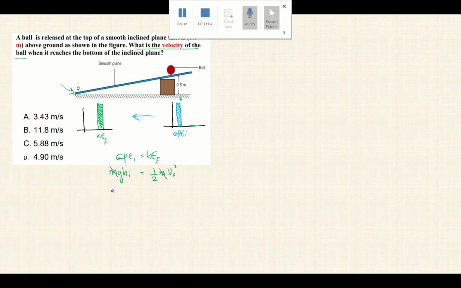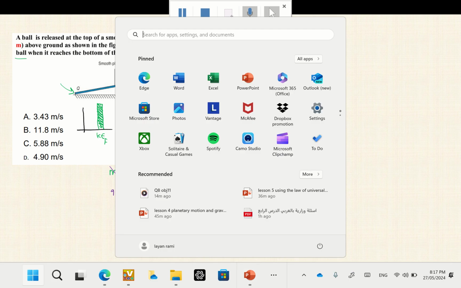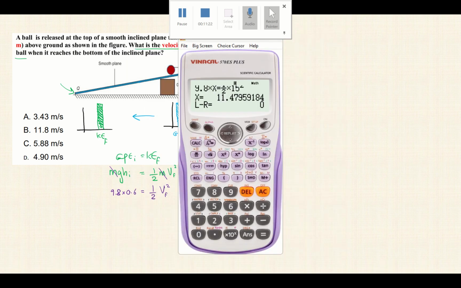Left is gh, which is 9.8 times the height 0.6 equals half times the velocity squared. The unknown is the velocity, so you use shift solve on the calculator: 9.8 times 0.6 equals 1/2 multiplied by x squared, and then shift calc equal.